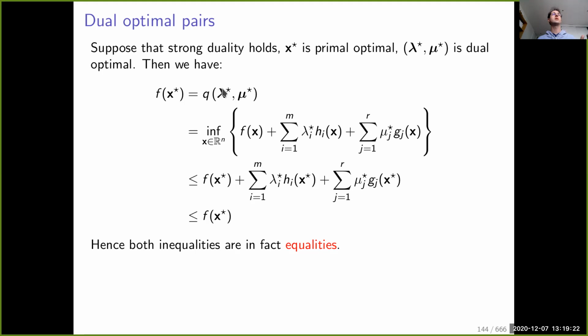And if we write the definition of all of this, which is the minimization over x of the Lagrangian function, we have done that already. In fact, this is smaller in particular than f of x star plus this quantity evaluated at x star. And because x star is a feasible point, this is non-negative, and this is smaller than f of x star. So basically, all of these inequalities are in fact equalities.